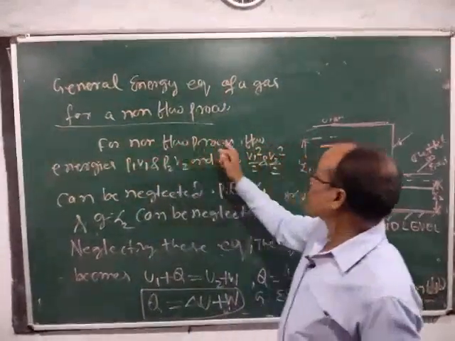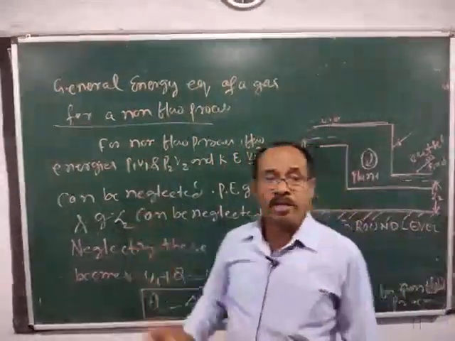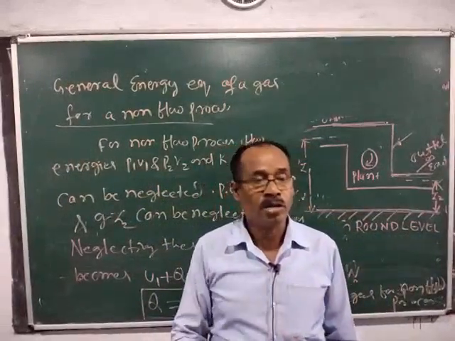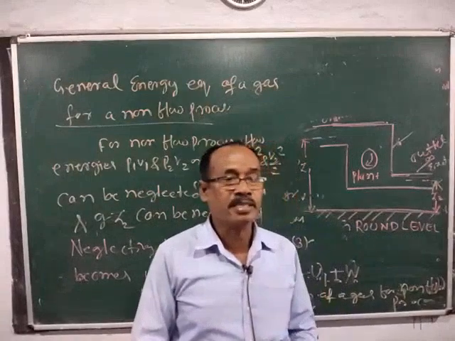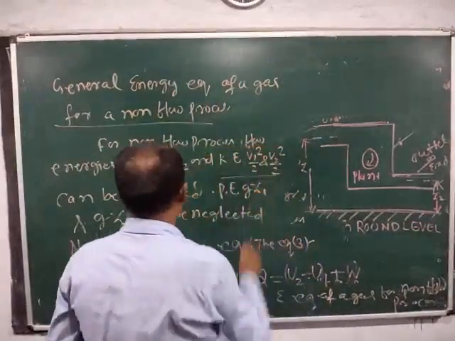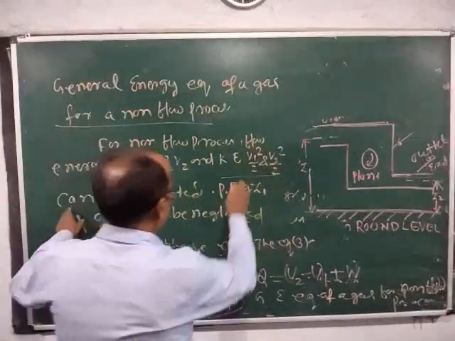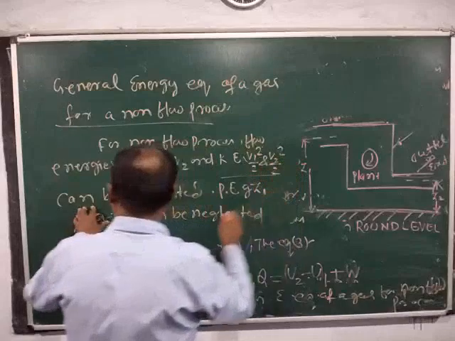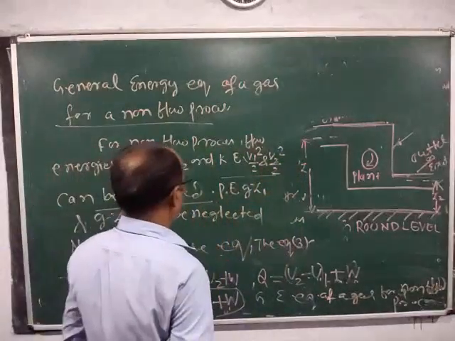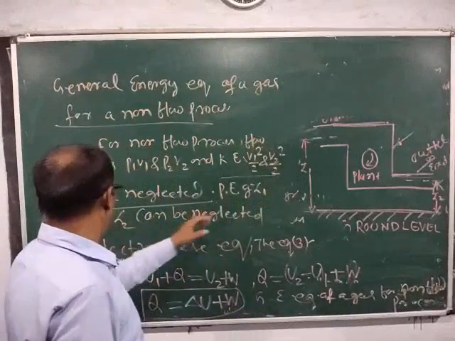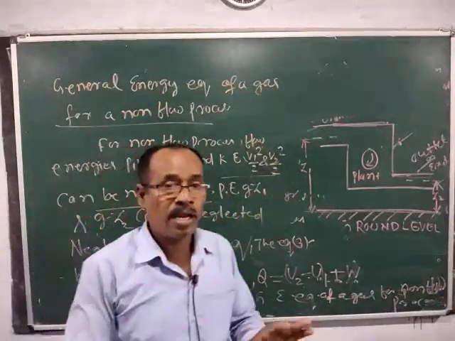For a non-flow process, the flow energies P1 V1 and P2 V2, the kinetic energies v1 square by 2 and v2 square by 2, and the potential energies g z1 and g z2 can be neglected.